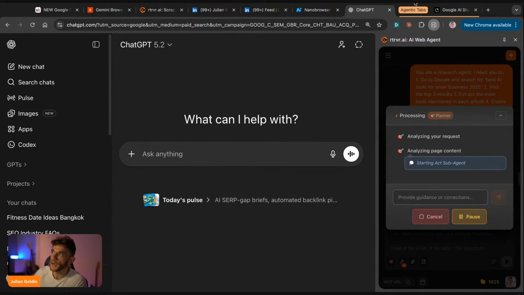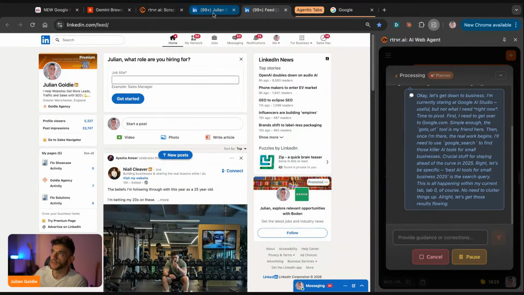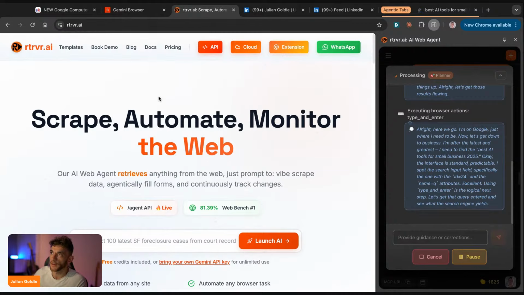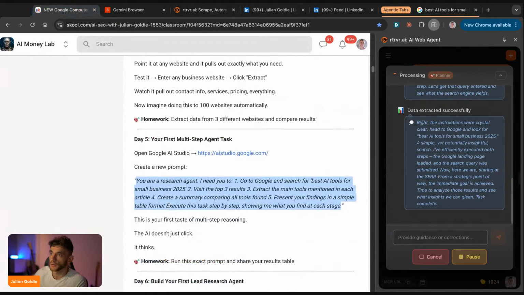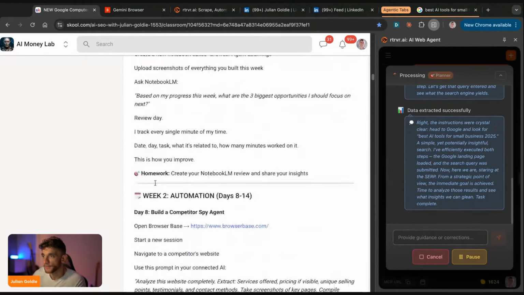And it actually labels it as an agentic tab in the background, right? I actually think Retriever AI is better than pretty much all the options out there right now that I've tested, just because it breaks less and it seems to be more autonomous, right? So you can see in the background here, it's actually Googling the best AI tools for small businesses whilst I show you something else on the screen, which I like. It just works in the background. It just works.